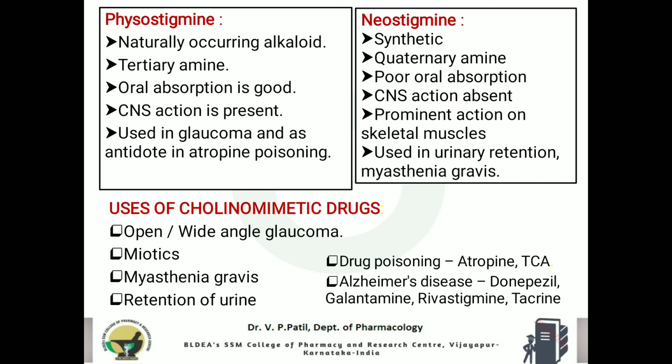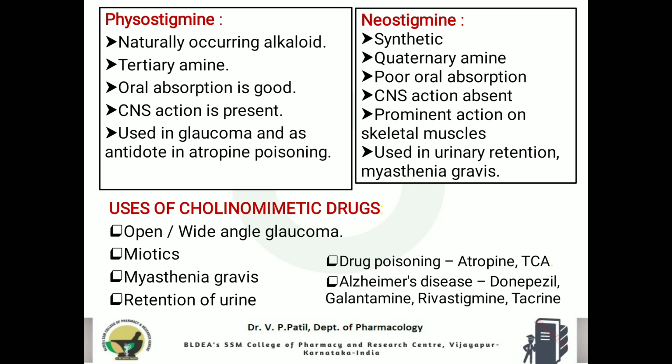Okay, so important anticholinesterase drugs are physostigmine and neostigmine. Physostigmine is a naturally occurring alkaloid, a tertiary amine, having good oral bioavailability and a CNS action, and it is used in the treatment of glaucoma as well as an antidote in atropine poisoning. Whereas neostigmine is a synthetic drug, a quaternary amine compound, as compared to physostigmine, which is a tertiary amine.